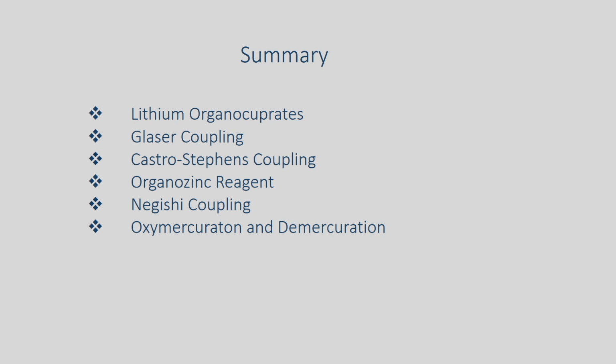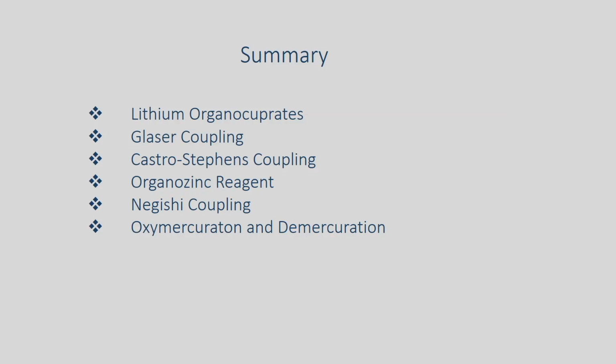In summary, we have seen today the reaction of lithium organocuprates, the preparation of organocuprates, and several reactions, where mostly organocuprates are used for conjugate addition reactions. In addition to that, you can also use them for substitution reactions of allylic acetates, opening of epoxides, and reaction with acid chlorides, where you can generate ketones as products.